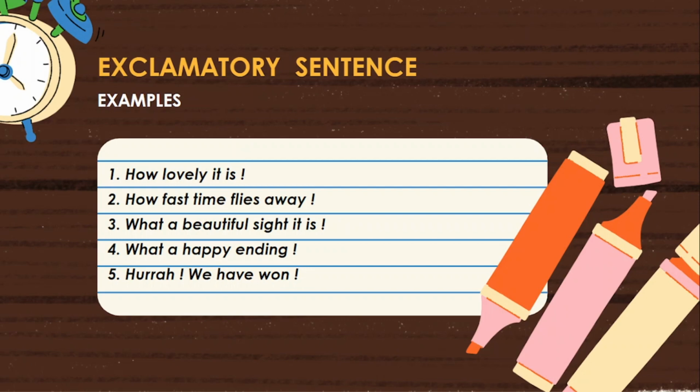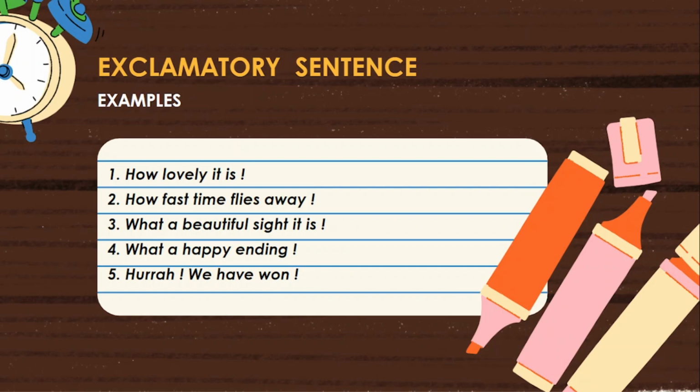It is optional. Next, fifth one: Hooray! We have won! In this sentence, we is the subject, have is the helping verb, won is main verb 3. The sentence is in present perfect active voice.